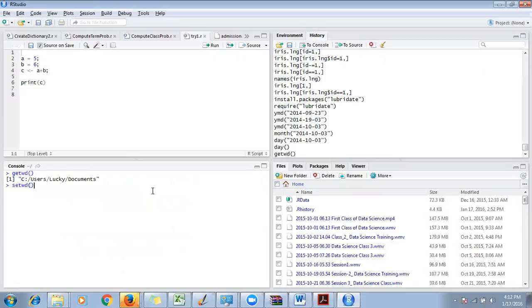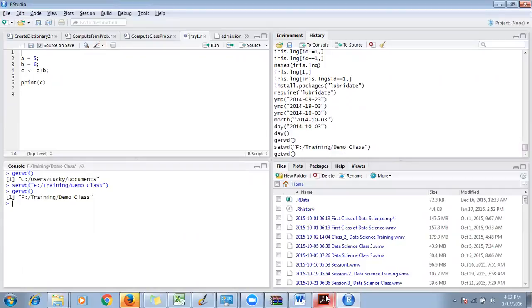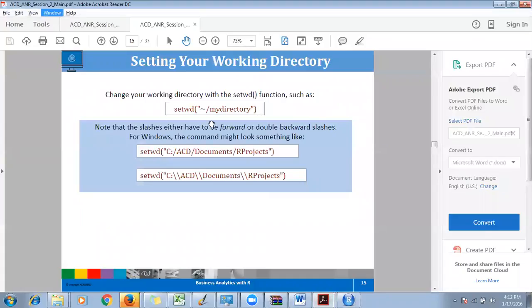Set working directory as, I'm just using forward slash, easy to use. I don't need to use double backslash. Okay, so this is the current working directory, demo class. Now it says if you want to switch, changing the working directory functions.